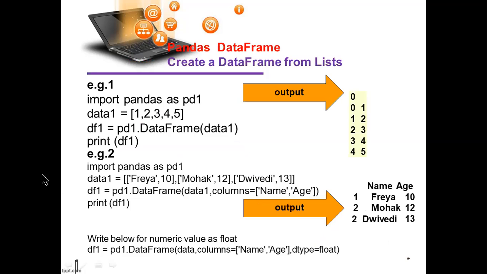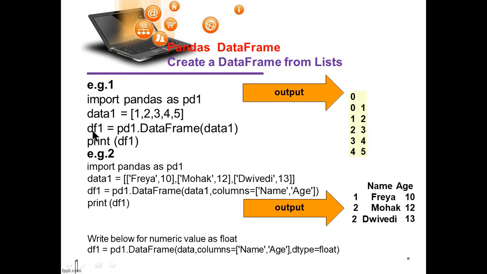Now see another example here. Import pandas as pd1. Here pd1 is the pandas package name, a temporary name. So data1 is a variable, just like a list, equal to 1, 2, 3, 4, 5. Any value you can assign here, and it will be held in data1.